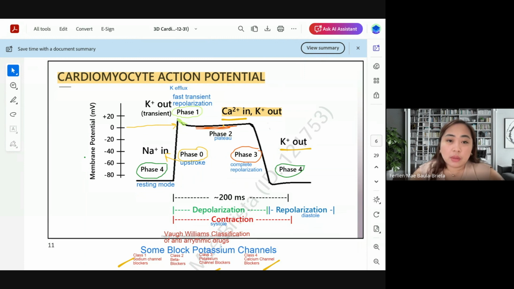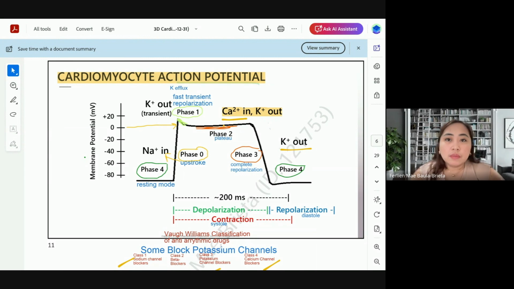Okay, so if the natural pacemaker, our SA node, works, it has 60 to 100 beats, and this is what happens during a single heartbeat. We have what we call phase 0, phase 1, phase 2, phase 3, and phase 4. So this is the single beat expressed as an action potential.